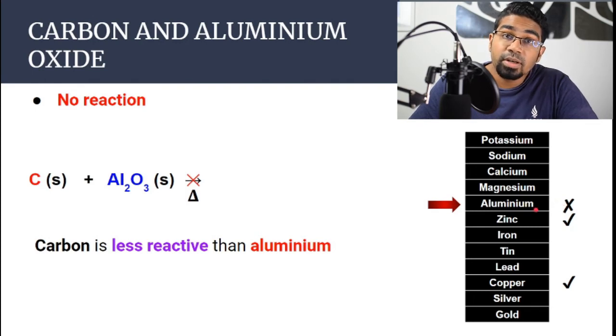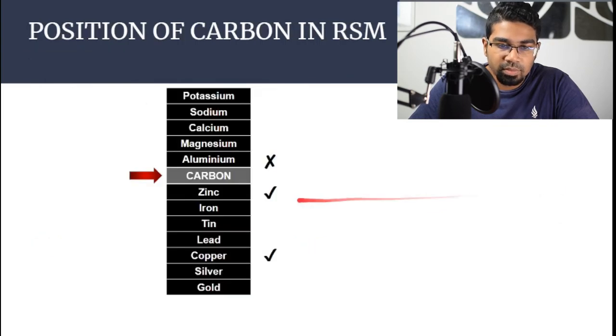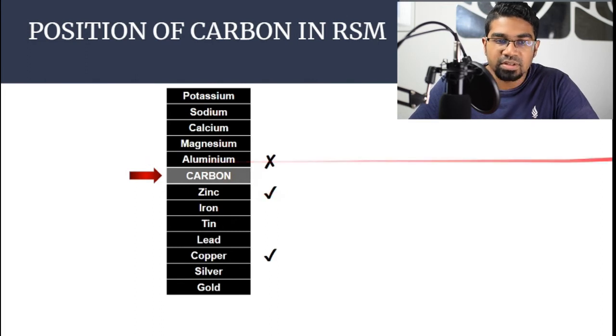So earlier we already know that it is more reactive than zinc because it was able to displace zinc out of the zinc oxide. But now we know it is less reactive than aluminium because it cannot displace aluminium from the aluminium oxide. And now from this we can identify the position of carbon in the reactivity series of metal. So carbon will be right in between zinc and aluminium. It is more reactive than zinc, however it is less reactive than aluminium, and this is the position of carbon in the reactivity series of metal.